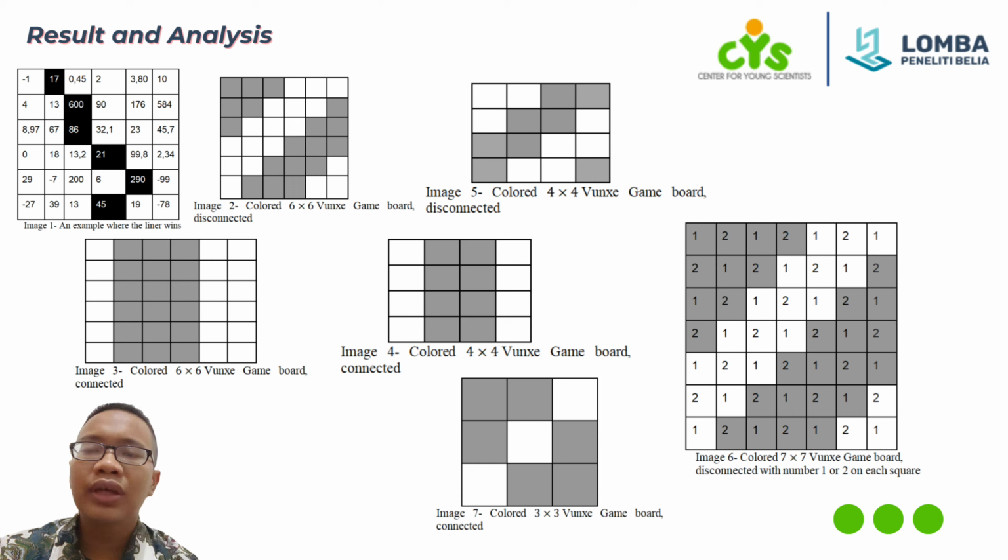In the next case, we expand the board into an n by n tiled board. We can get 3 different results. The first scenario is where n is more than or equal to 4 and n is an even integer. We can expand the strategy from the previous case and apply it here. First, we color n divided by 2 squares in each row. Make sure the squares are connected if the liner moves first, or disconnected otherwise. Then, the second player should write a bigger number on the colored square on the same row as the first player. Because of the invariant, the second player will always win in this case.